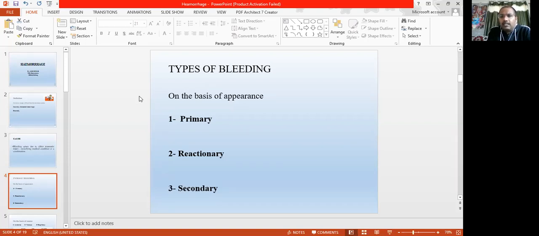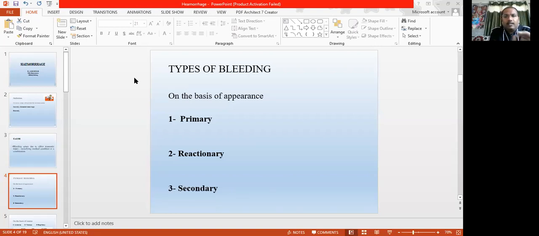And maybe due to increased blood pressure, any ligature can slip. That's why this is called reactionary hemorrhage. It means when the body recovers from the anesthesia or from any major trauma, the blood pressure rises and some changes occur in the body, and if bleeding occurs at that time, that is called reactionary bleeding.